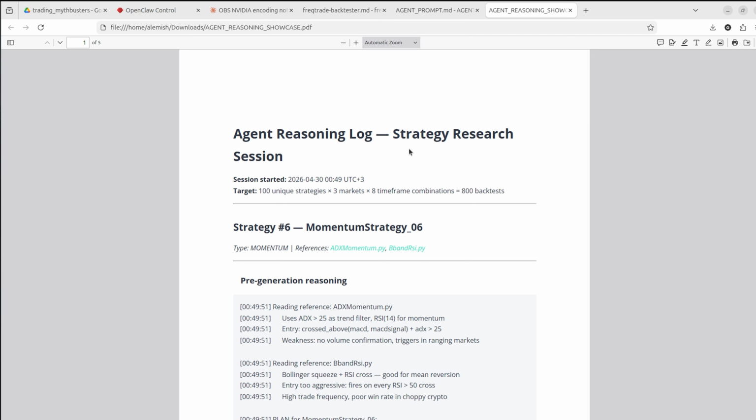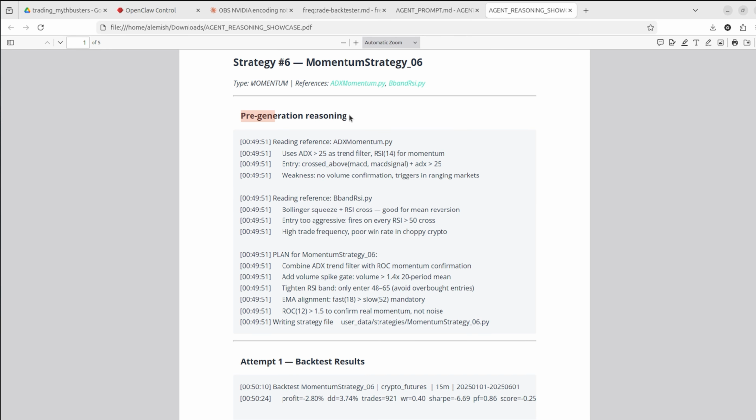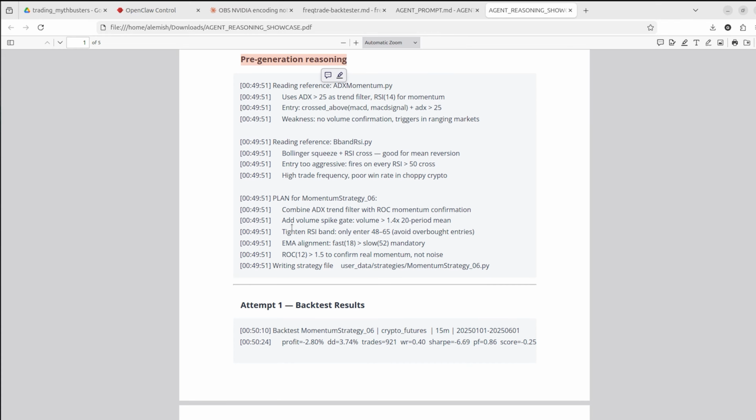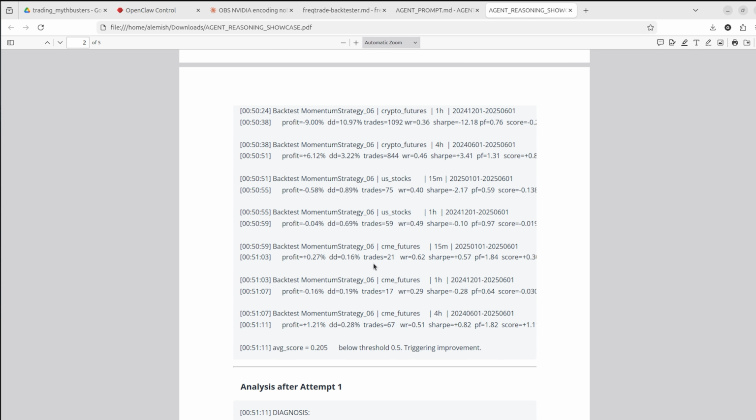An example with just one strategy is here. It's momentum strategy 6. I had a total of about 10 momentum strategies. It's number 6. So firstly, pre-generation reasoning. Here it plans out what it will do, how it will evaluate results, how to improve. Then the first backtesting attempt. You can see logs with some parameters for each profit, each trade.